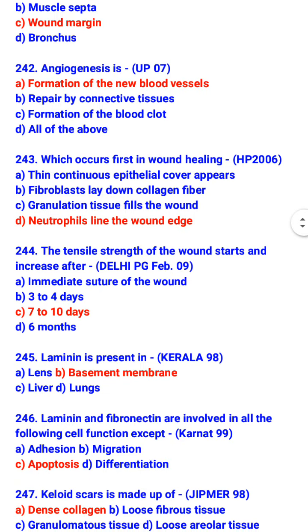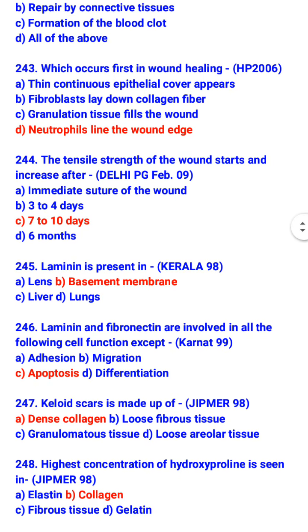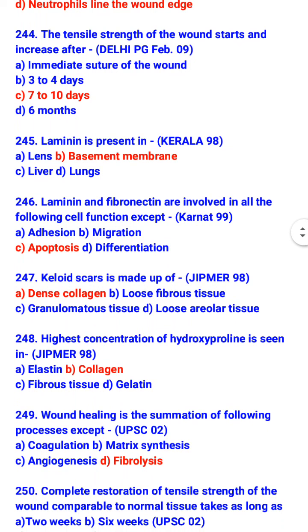Neutrophils line the wound edge. The tensile strength of the wound starts and increases after 7 to 10 days. Laminin is present in basement membrane. Laminin and fibronectin are involved in all of the following cell functions except apoptosis. So laminin and fibronectin are involved in adhesion, migration, and differentiation.